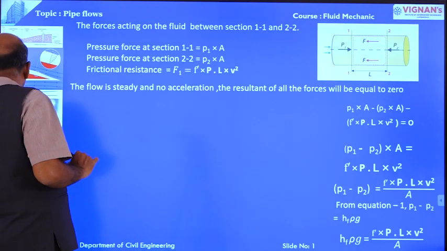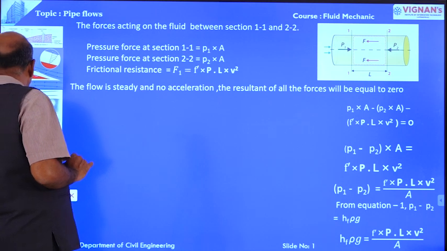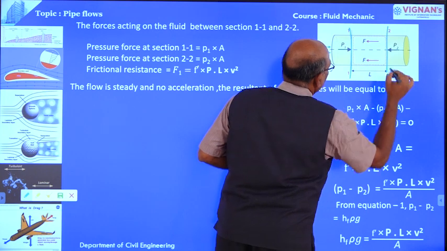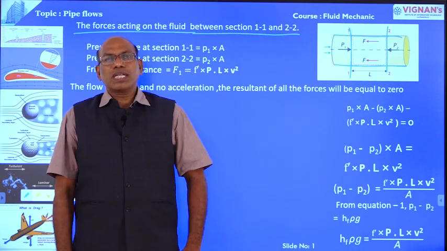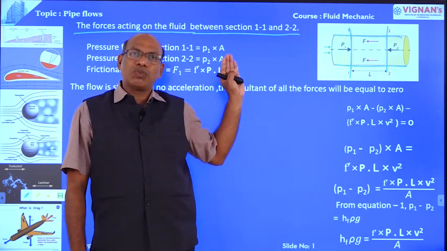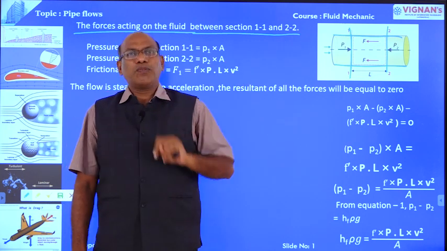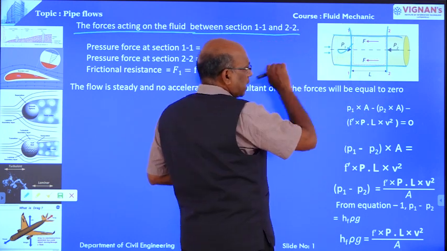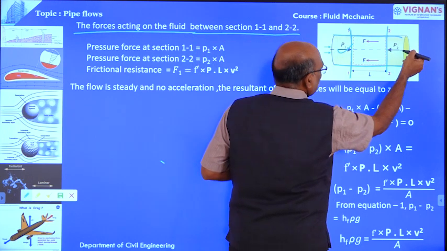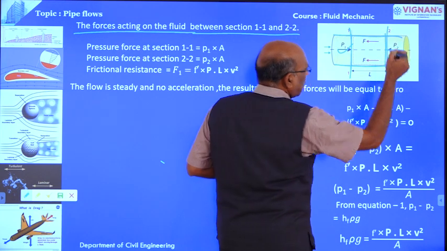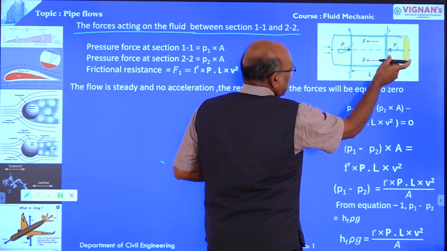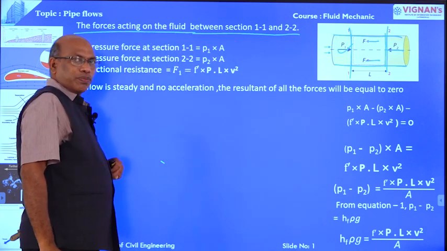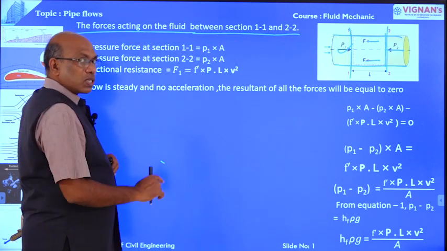Forces acting on section 1-1 and section 2-2. What are the forces acting at section 1-1? What are the forces acting at section 2-2? Forces acting on the fluid between section 1-1 and 2-2. Here there are three forces. One is the pressure force at section 1-1 in the direction of flow. Another is the pressure force at section 2-2 opposite to the direction of flow. Another is the frictional force, which is also opposite to the direction of flow.